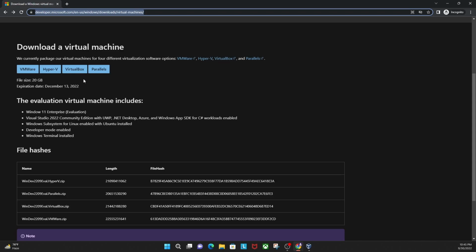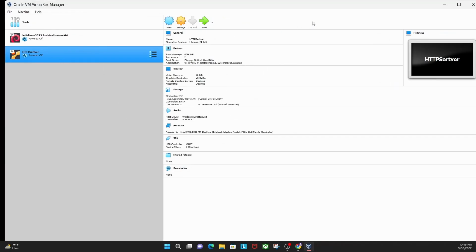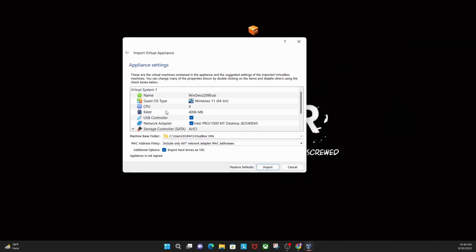I'm comfortable with VirtualBox, so I downloaded the OVA file, this one. When I click, the download starts automatically. I have already downloaded this file, and you can see it here. I will show you how to set it up and how to start the HTTP server on IIS. So let's jump into my VirtualBox and set up the Windows operating system. This is the OVA file, and when I open it, it opens automatically in VirtualBox. If you want to change the cores, you can change them there. Double click, and then you can change the cores.